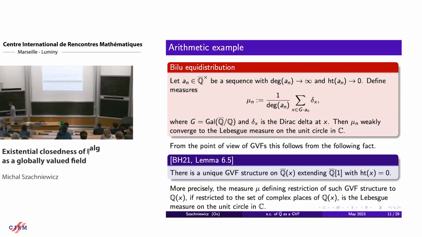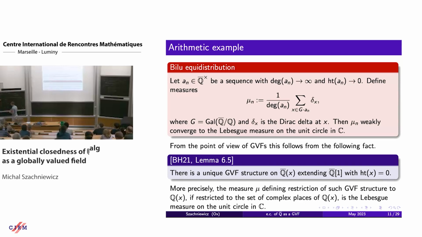So in this case, what do we have? We have measures on Q of x. Not measures, but valuations.